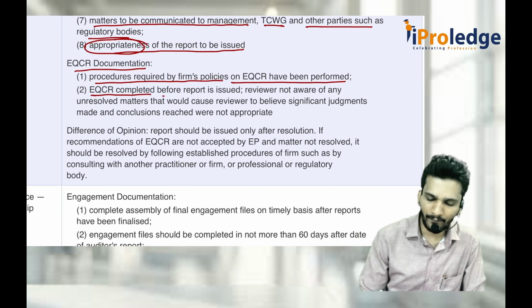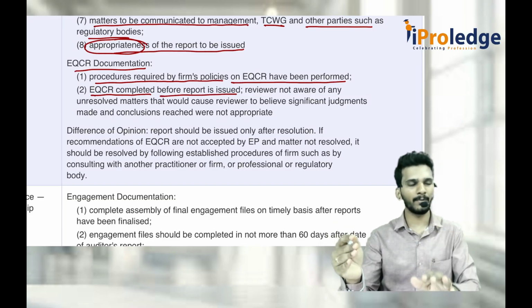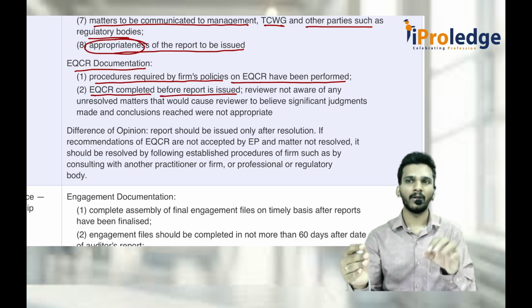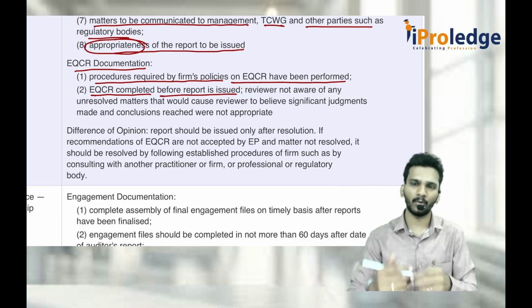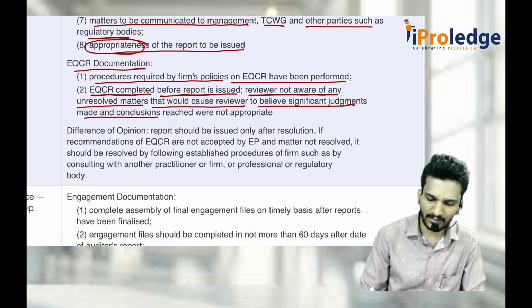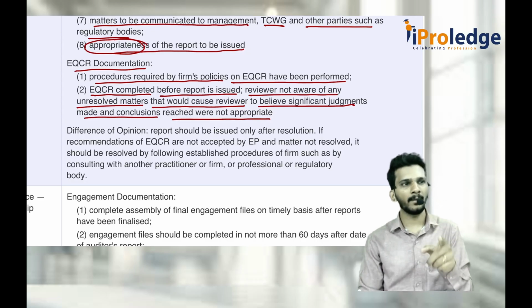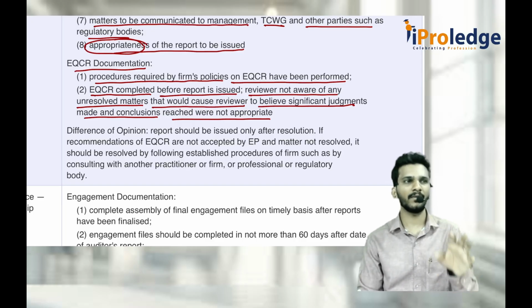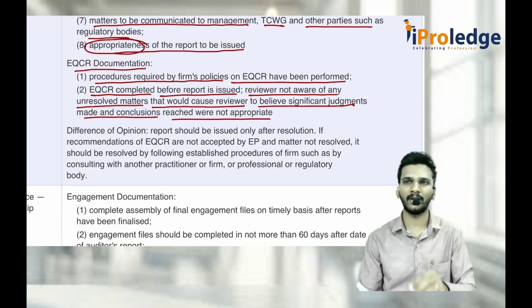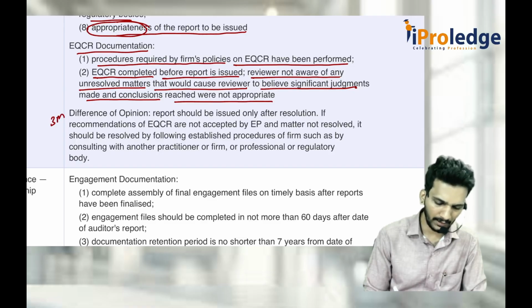Again, EQCR completed before the report is issued. That means before the engagement partner issues the report to the client, EQCR should be completed. EQCR should tell that, okay sir, you can go ahead. Then the auditor has to issue the report to the client. Reviewer not aware of any unresolved matters that would cause the reviewer to believe significant judgments made and conclusions reached were not appropriate. That means if you don't tell EQCR the matters which are required to be told, and based on that you issue the report, that is not appropriate for the engagement. You should discuss every matter with the EQCR and come to a conclusion, and then later issue the report. Again, this is an MCQ or maybe a 3 marks question they ask.